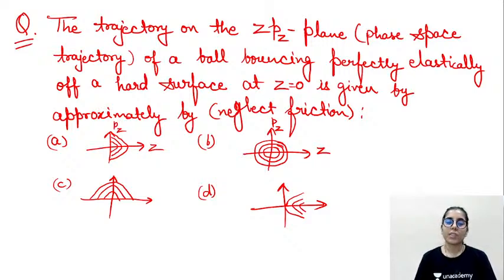It has been given the trajectory on the z-p-z plane of a ball bouncing perfectly elastically off a hard surface at z is equal to 0. So surface has been taken at z is equal to 0. In that case, what will happen? Above that, we will only be having the positive values of z, because the ball will not go under the ground, it will just stay up. So in the positive value of z only we have to take the motion. If we talk about the potential for any such case, it's simply in the form mgz or mgh we can write.